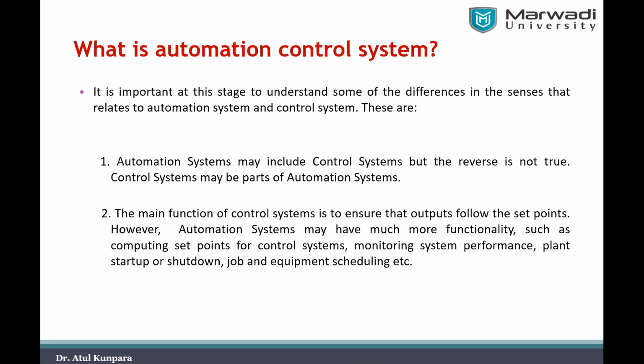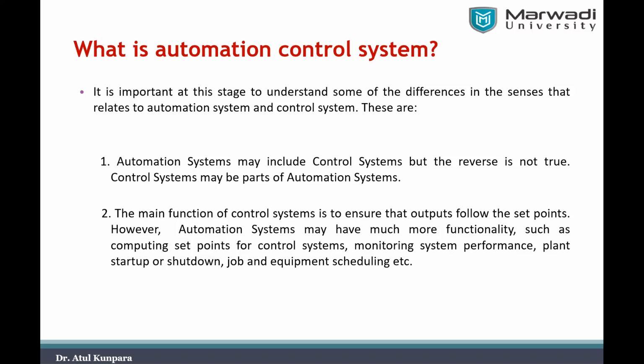However, an automation system may have much more functionality than this. It is not only required to monitor, as the control system does. In an automation system, more functionalities are required, such as computing the set points. For example, in the motor speed control example I told you about, what that set speed should be, at what speed the motor should be operated, is also required to be calculated, or decided, by the automation system.